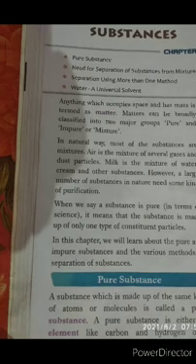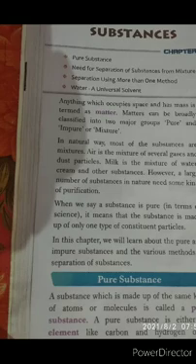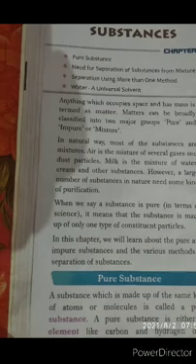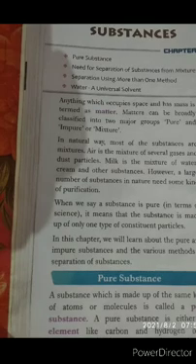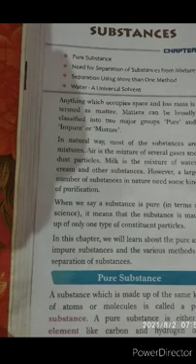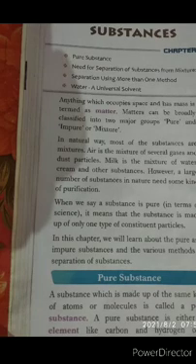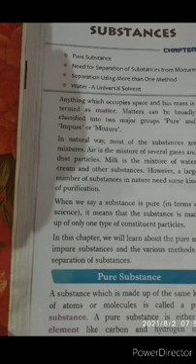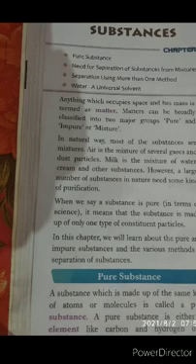Okay, when we say a substance is pure in terms of science, it means that the substance is made up of only one type of constituent particles. If the substance is made of one type of constituent particles, we can say it is a pure substance.